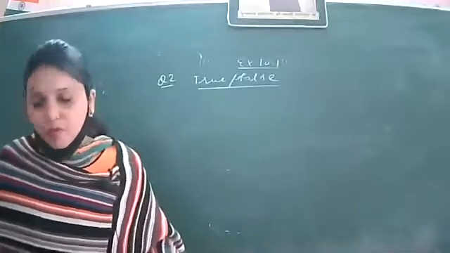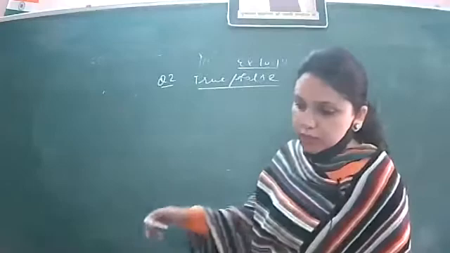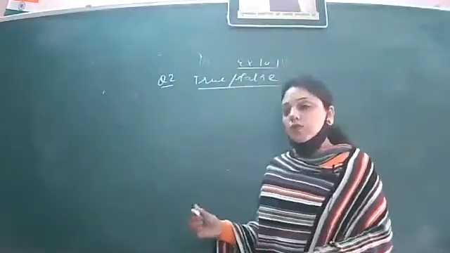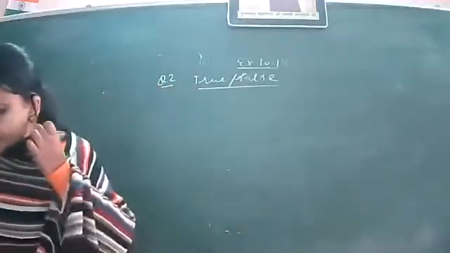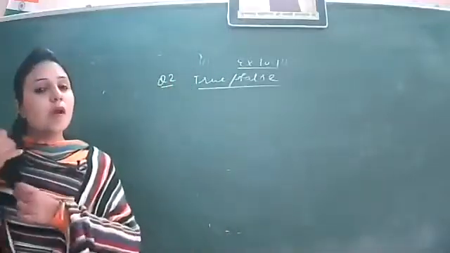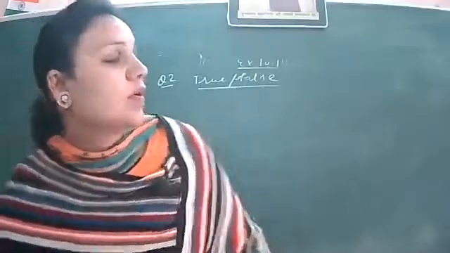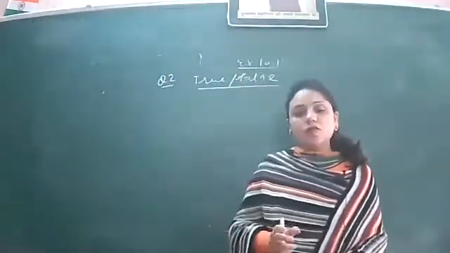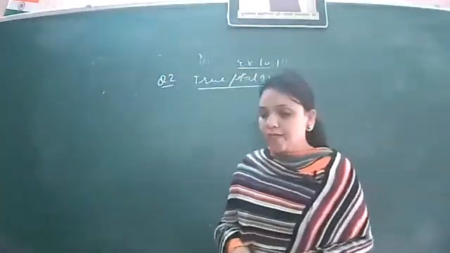So the first part is: the line segment joining the center to any point on the circle is called the radius of the circle.